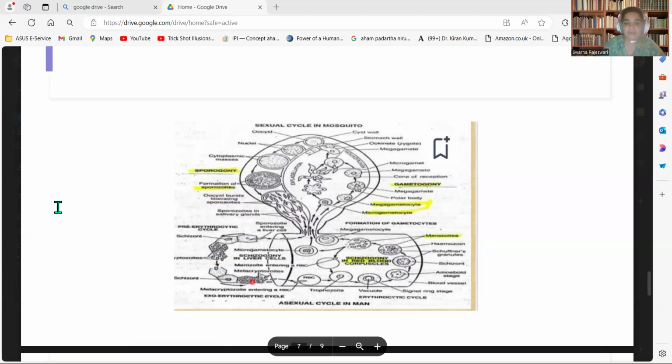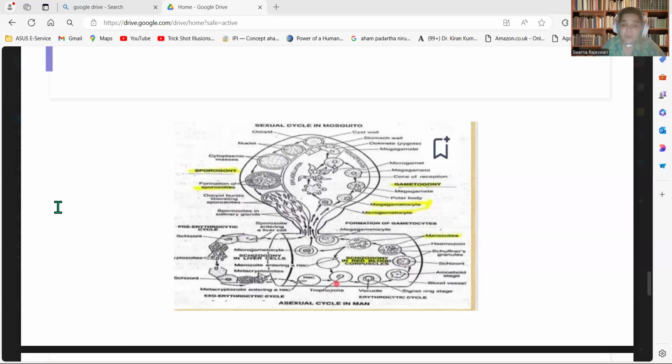Now, these micro metacryptomerozoites are entering into the RBC. And now this part of the life cycle starts, which is called erythrocytic zygogony. These micro metacryptomerozoites enter into the RBC and feed on the contents of the RBC. They enlarge in size, which is called the trophozoite.